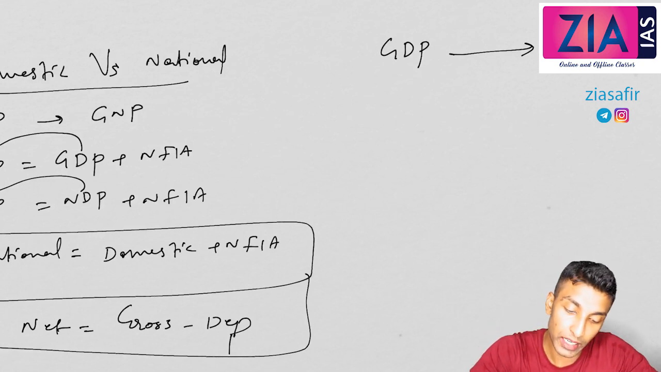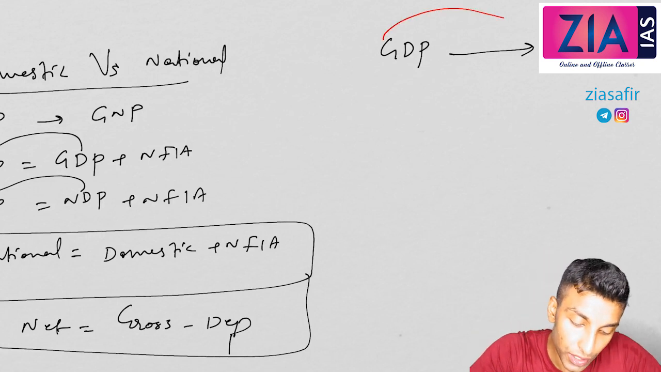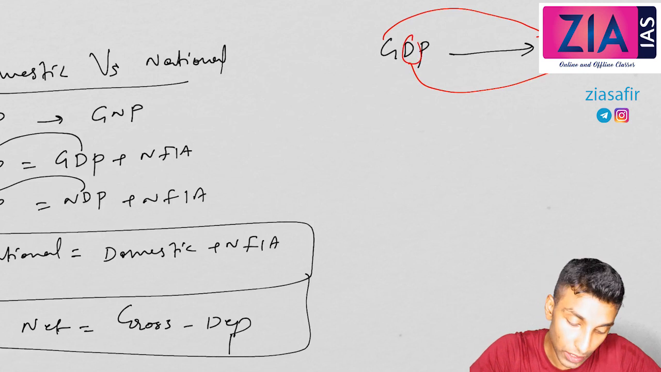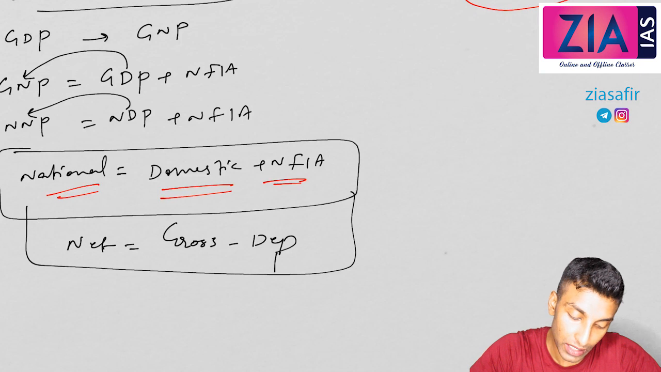Okay, so GDP to NNP. What you need to do here is there are two conversions. First, you need to change the first letter, then you need to change the second letter. You know what to do. See, domestic to national, what you need to do? You can see here, national equal to domestic plus NFIA.